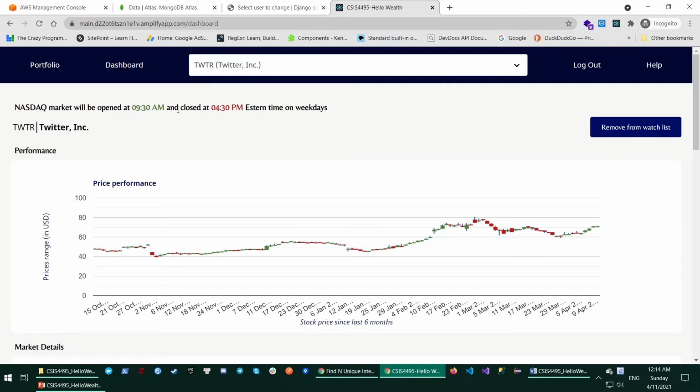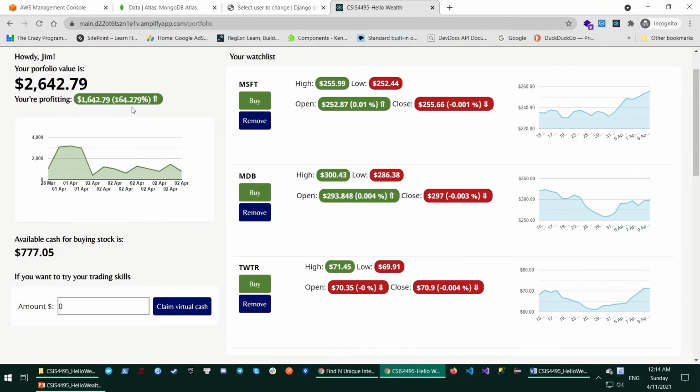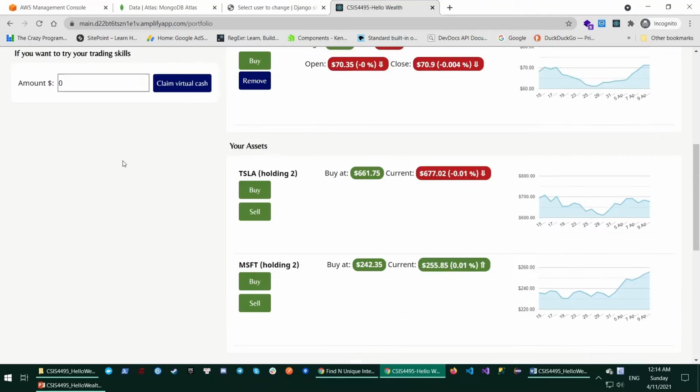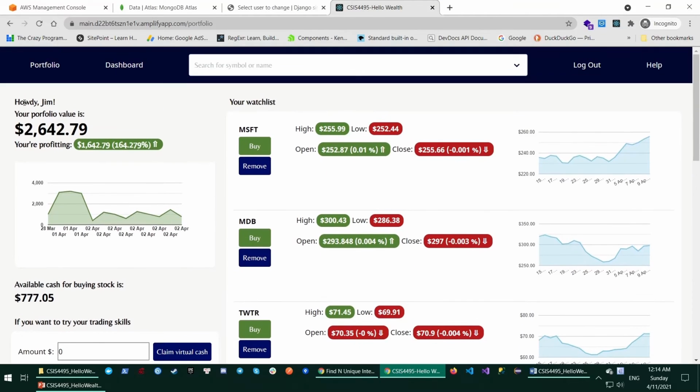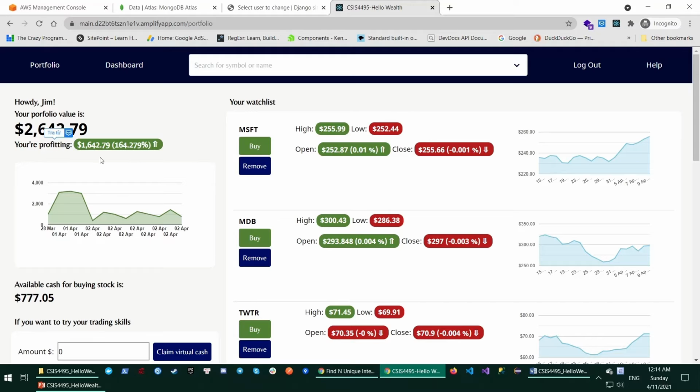And next, I would like to show you a little bit about the portfolio of the user. Here in this user, I already bought some stock from Tesla and Microsoft to see how the investment is going. At the moment, my profit is about 15%. It means from the first 1,000 I got, I'm now profiting about 1,600 something, and the total of my portfolio is this number.